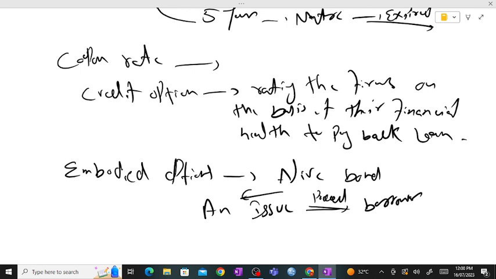In fact, if there is any kind of conflict, they can sue each other on that particular bond. So this is known as embodied options.